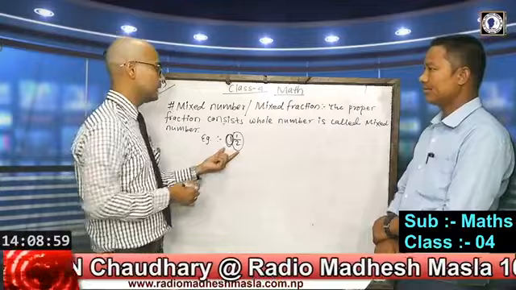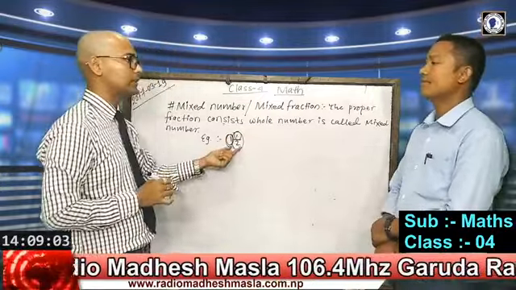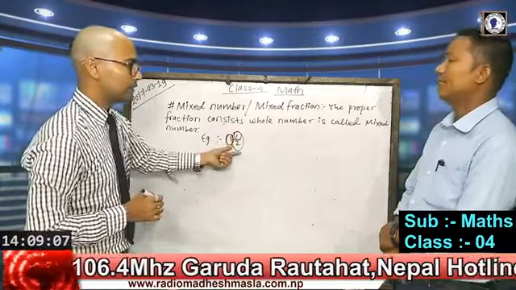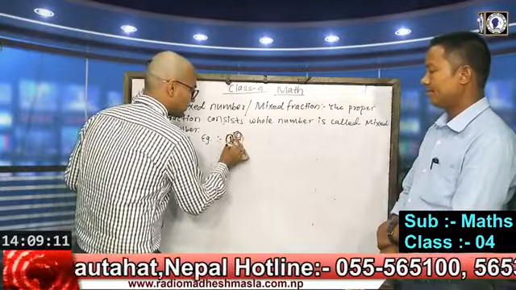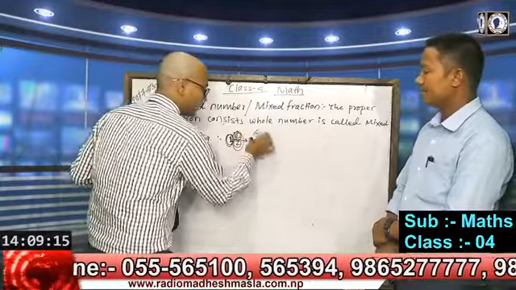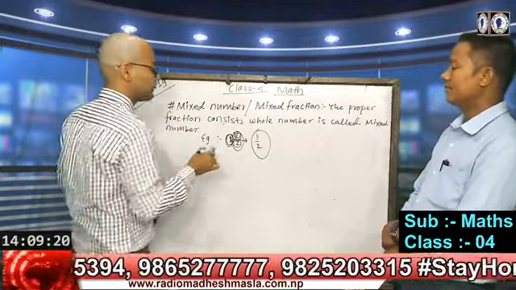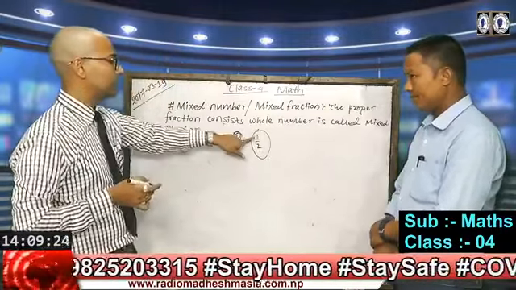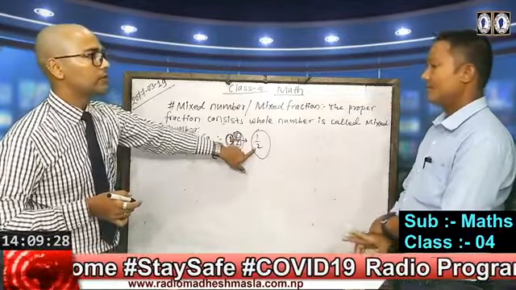According to the definition, if a fraction has a numerator less than the denominator, such a fraction is known as a proper fraction. In 1 quotient 1 by 2, the fraction 1 by 2 is a proper fraction, because 1 is smaller than 2, that is, the numerator is smaller than its denominator.